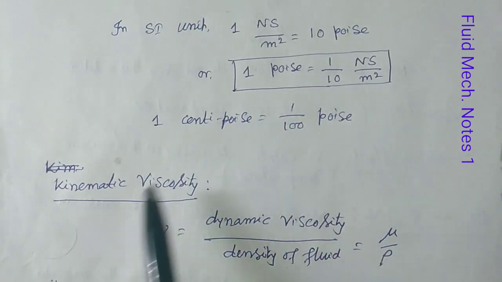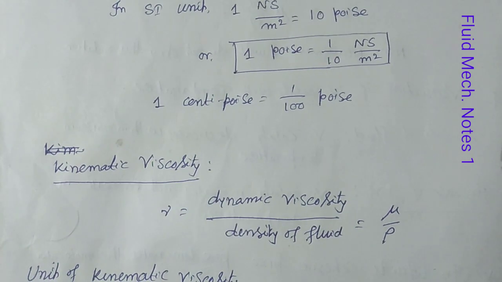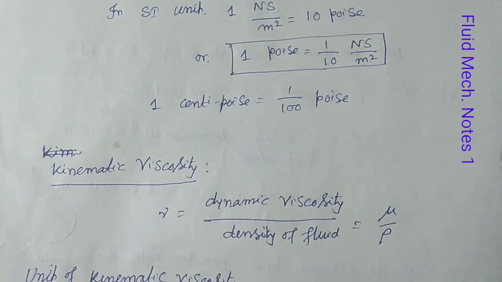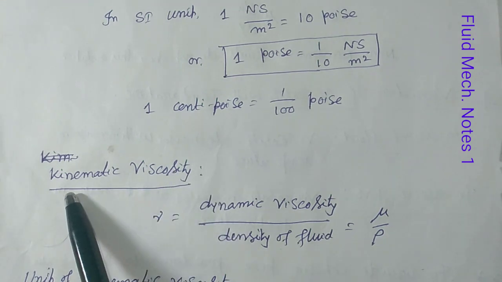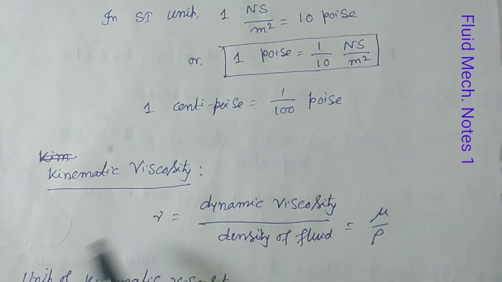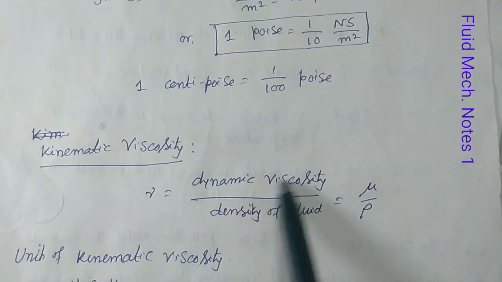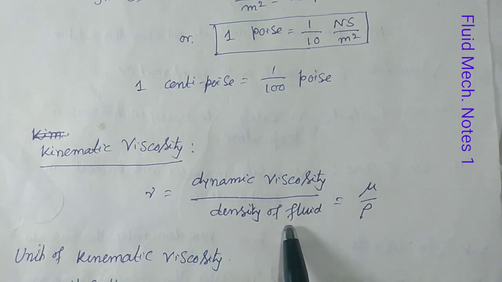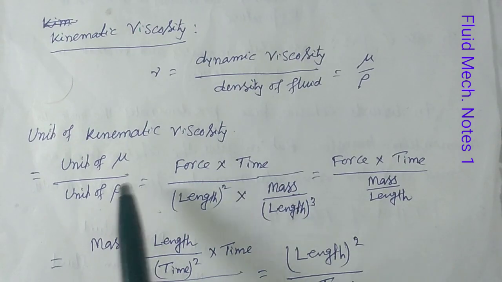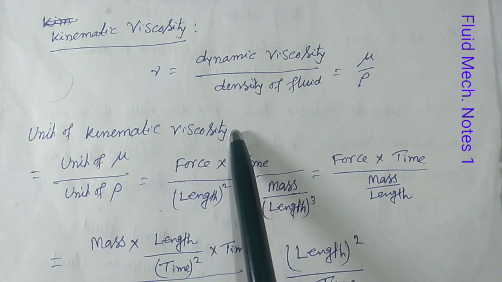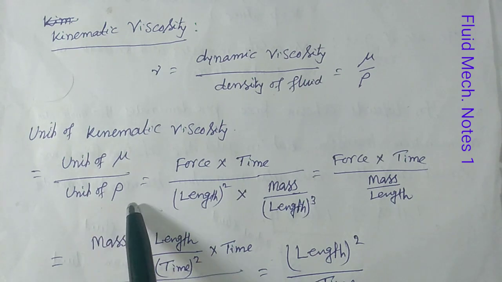Next is kinematic viscosity. As I previously told, whenever only the viscosity term is used, that is by default dynamic viscosity. And whenever it is kinematic viscosity, it will be asked as kinematic viscosity itself. So the expression for kinematic viscosity, nu, equals dynamic viscosity by density of fluid, that means mu by rho. Similarly, we can derive the unit of kinematic viscosity step by step, that is unit of mu by unit of rho.